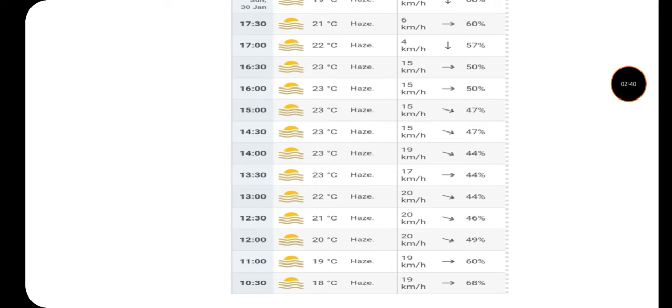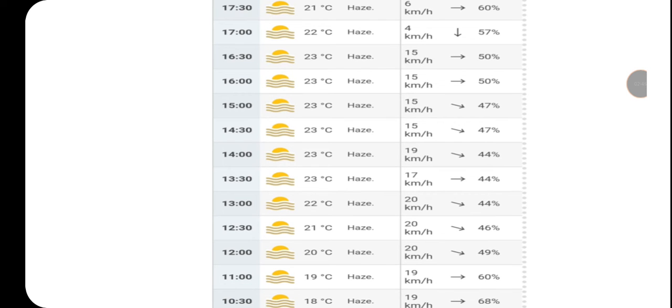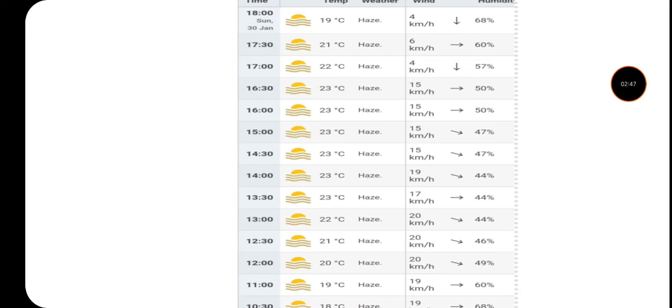And here you can see in this weather report, the weather or temperature of the whole day. As you can see here, 21 degrees Celsius, then 22, 23, then 19 at night. So here we can say that the weather of a place changes very quickly during the day. Weather can change quickly, but climate doesn't. Like the climate of Uttarakhand is cold. Climate doesn't change, but weather changes quickly.